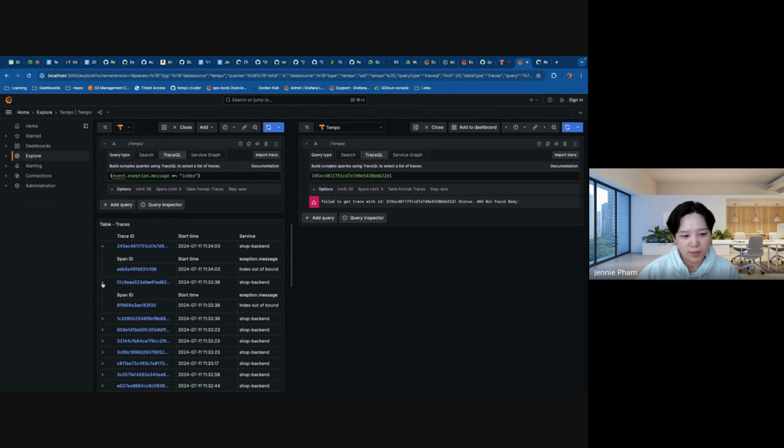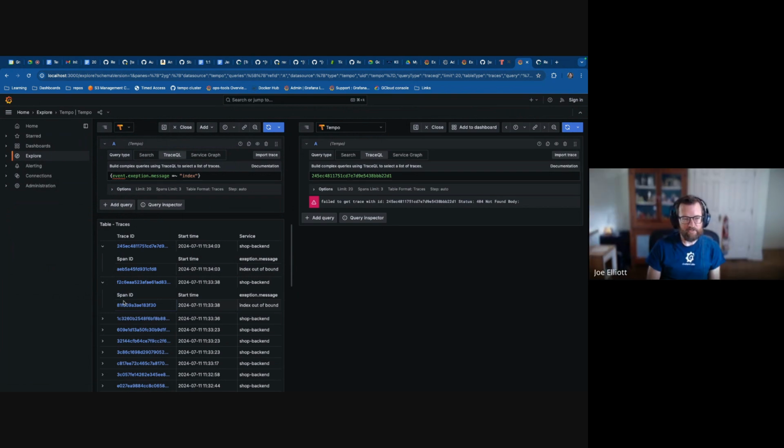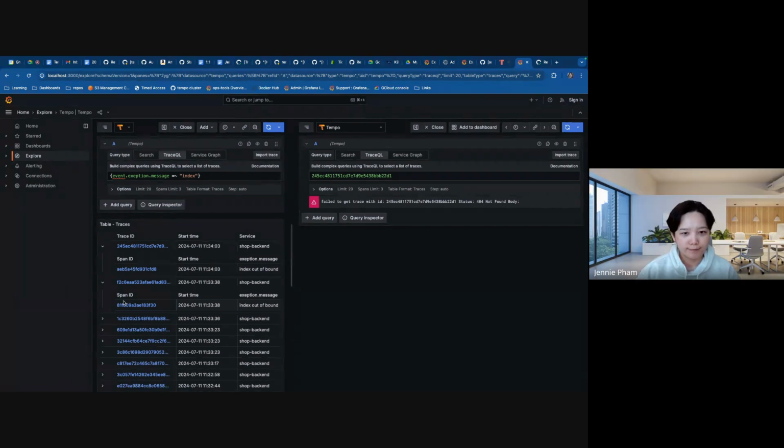Is my computer freezing up? Cool. And then we just found this span with an event that has a partial match of exception message with index out of range. Cool. So intrinsic name and custom attributes, and I think a common one is exception message. Yep. I guess you had it spelled wrong. Yep. Okay. Yeah. It's all good.